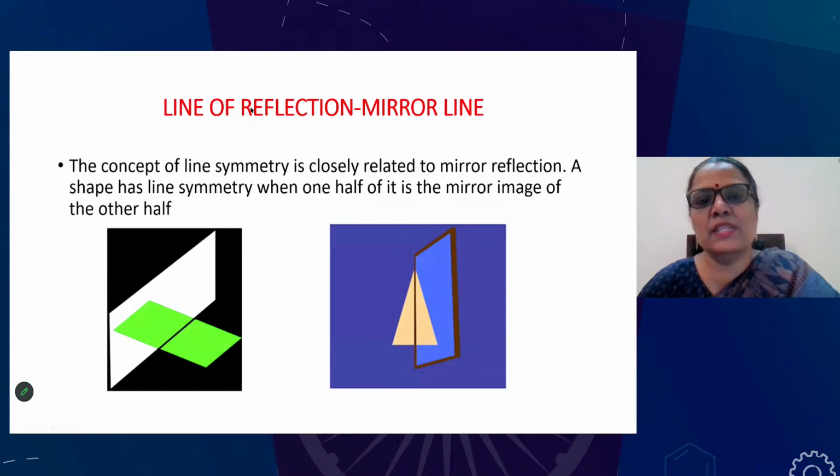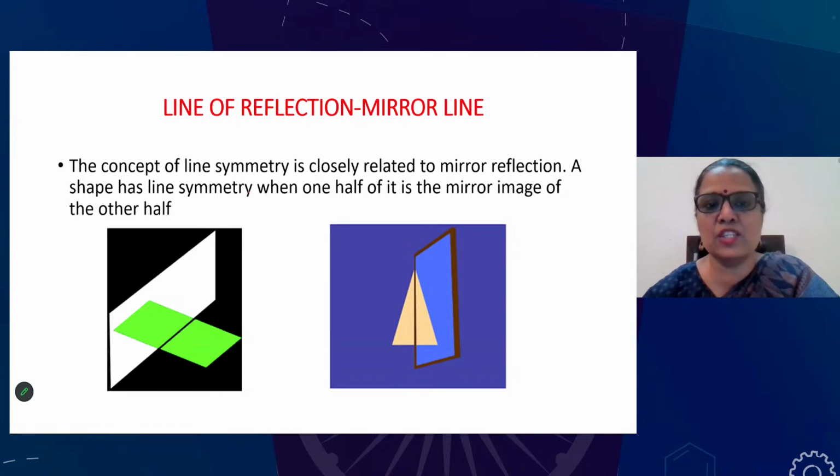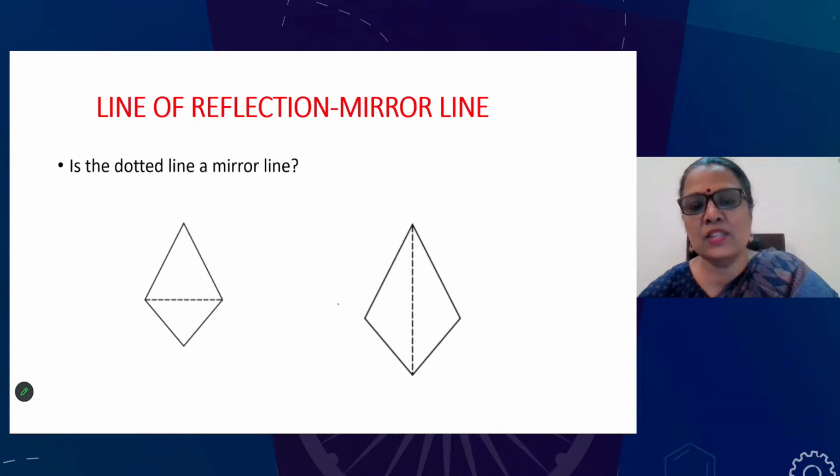Now, similarly, when you discussed the line of reflection for the mirror line, you will see that the concept of line of symmetry is closely related to mirror reflection. A shape has a line of symmetry when one half is the mirror image of the other. So if you keep it this way along the mirror, you will see there is a line of symmetry here. But if you look at these two figures, is the dotted line a mirror line?